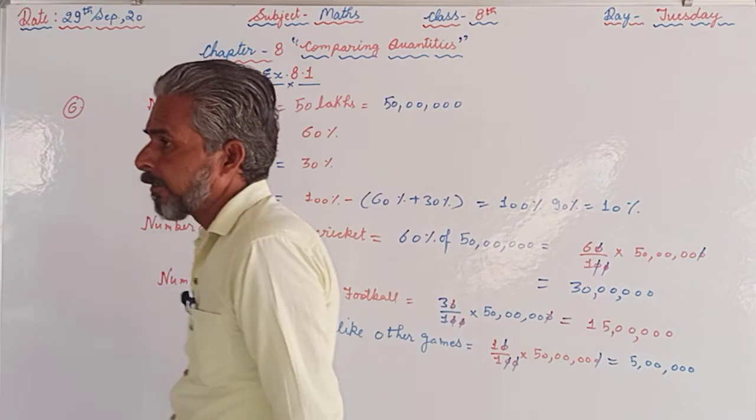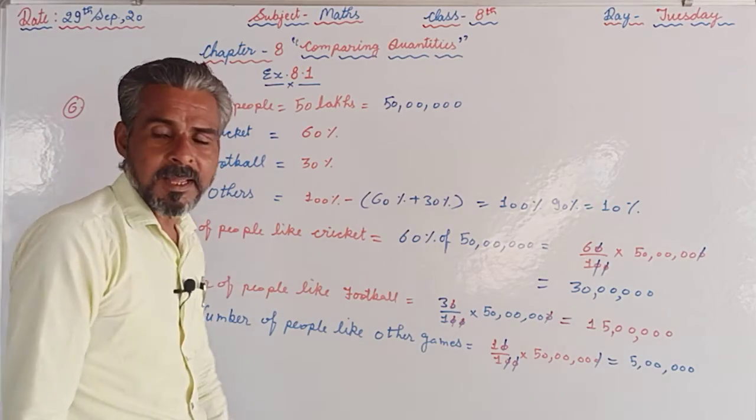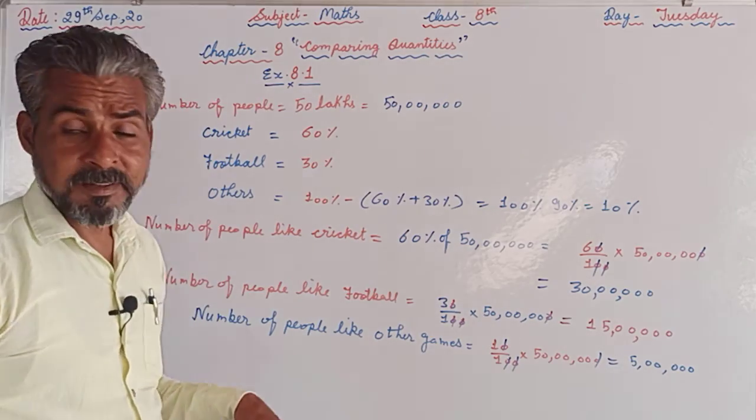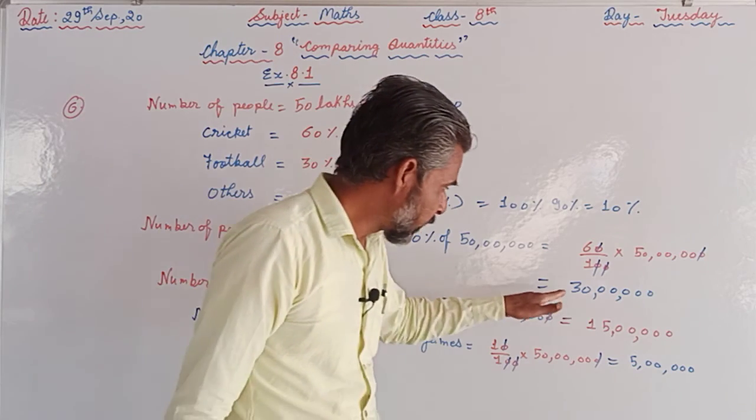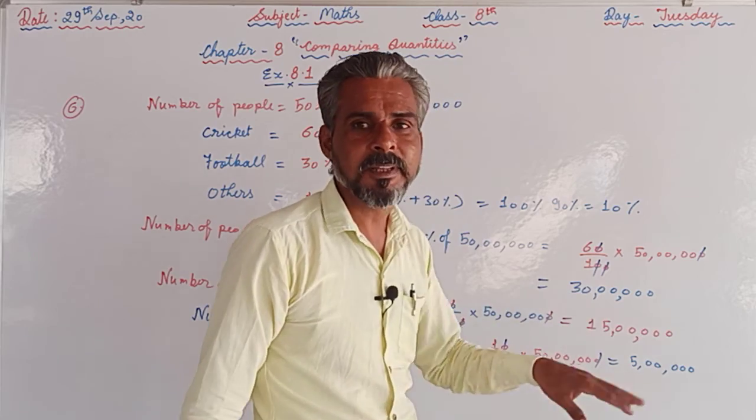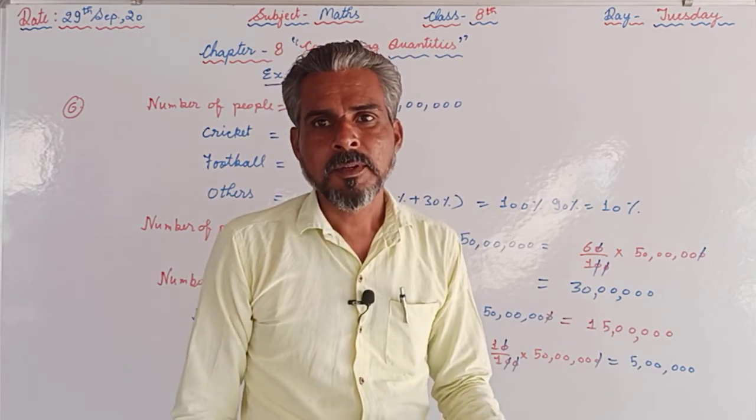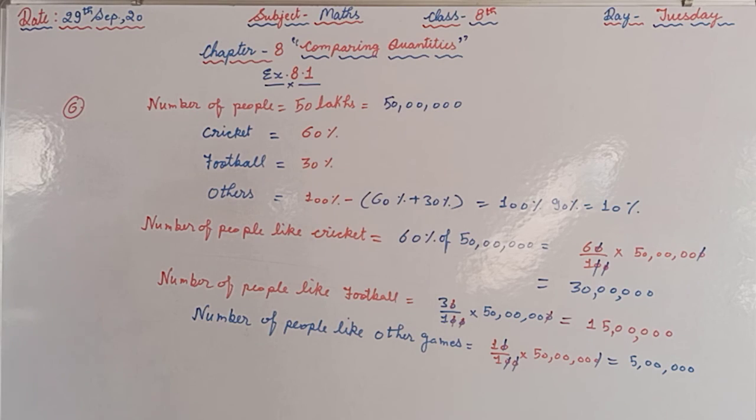So we have found the exact number of people who like the different types of games. Out of 50 lakhs, 30 lakh people like cricket, 15 lakh people like football, and the remaining 5 lakh like the other games. If you want to check our answer, we can add all these: 15 lakhs plus 5 lakhs, 20 lakhs, 20 plus 30, that is 50 lakhs, and that is the number of people we are having in total. So our answer is correct.